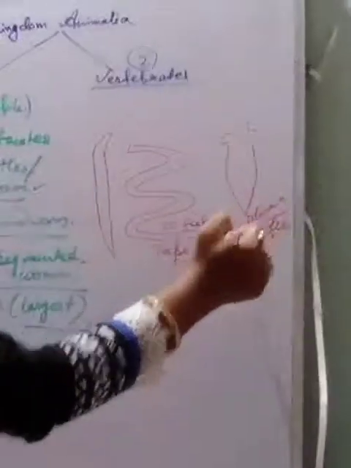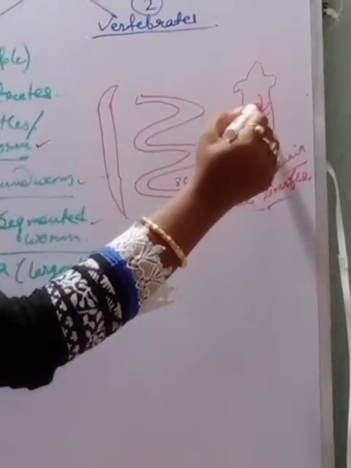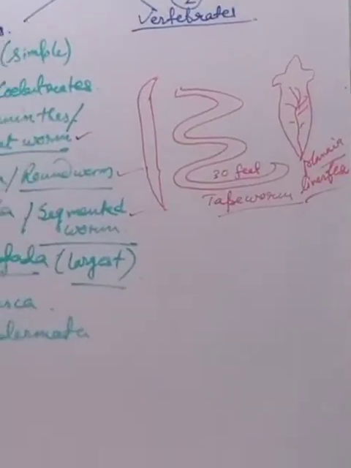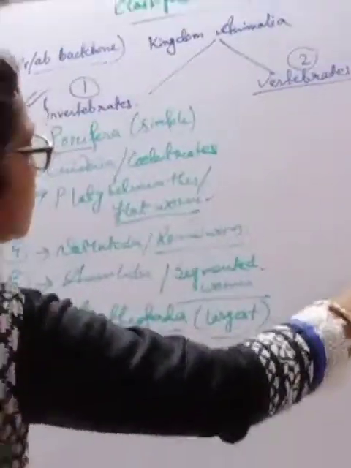Sorry, you will not be able to see if I come in the front. Liver fluke. So they are having structures like this. Okay, they are flat. Mainly I want to show you that they are flat. Now if I rub this, I can write here the distinguishable features of this group.